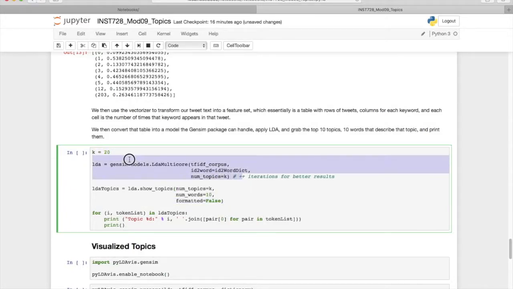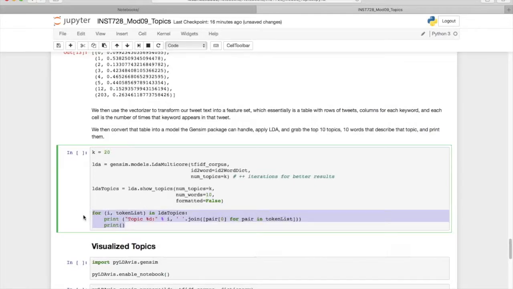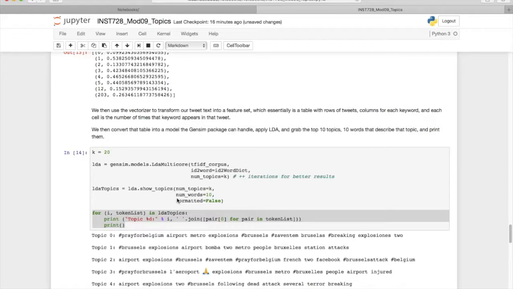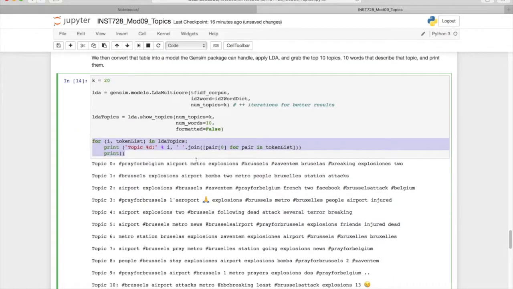And then once we run this and train this model, then we can take out the 20 topics and look at the top 10 words from each one of these topics. And then we'll print out the resulting words. So this will take a second to run as it goes through and tries to figure out what the topics are. And then after that, we will print out the results.